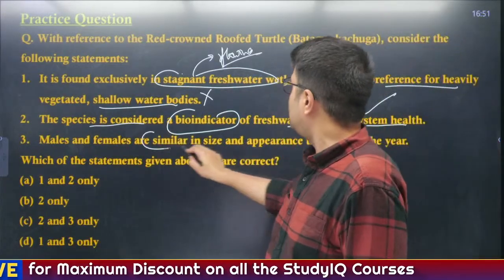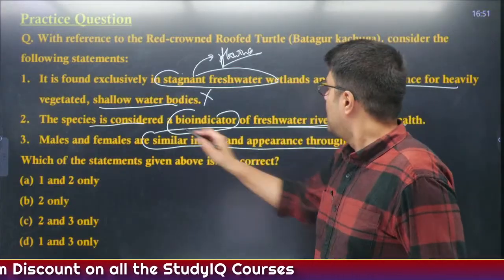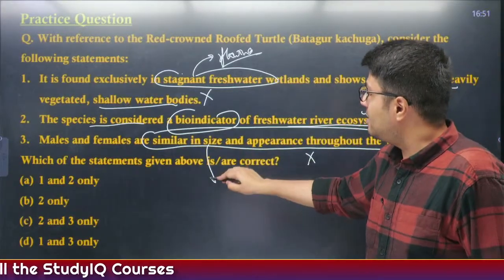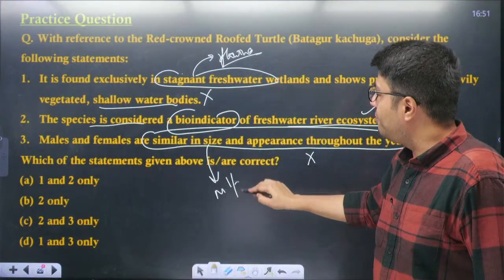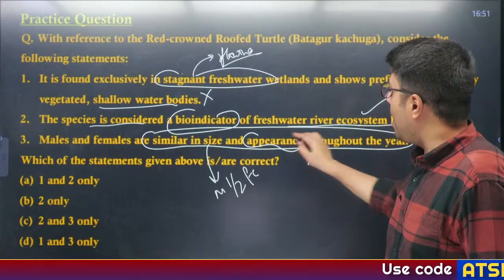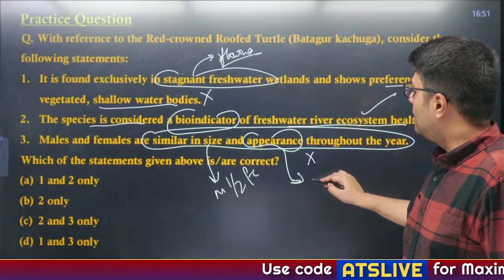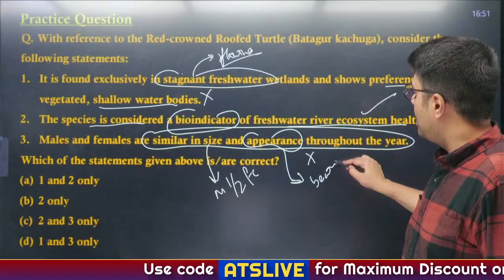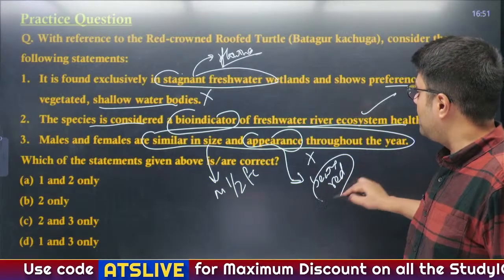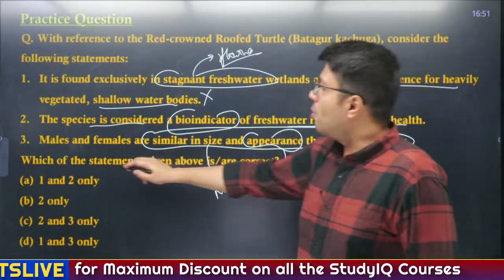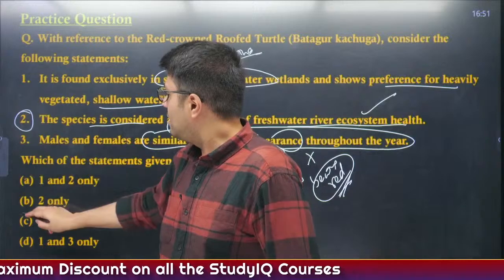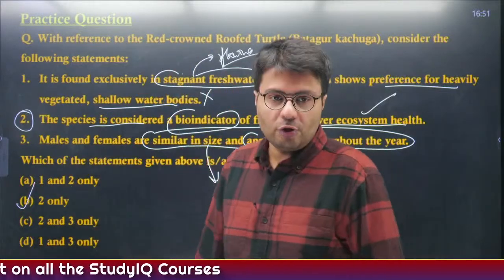Males and females are similar in size and appearance throughout the year. This is incorrect. Their size is different. Males are about half the size of females, as well as the appearance of male changes because they become red. Okay, that is why they have the name red crowned. Okay, so only second statement is correct, therefore option B is the right answer. Most of you have gotten this right.